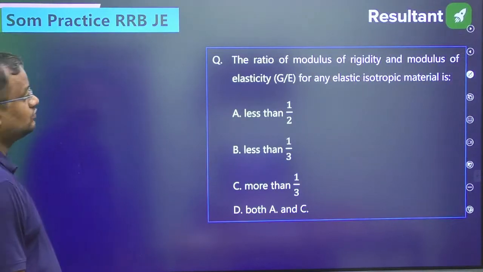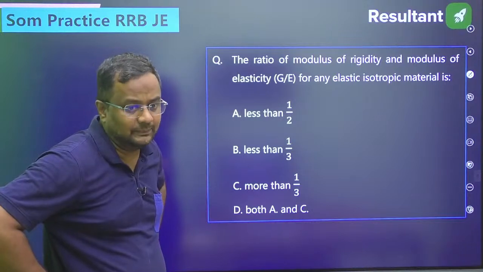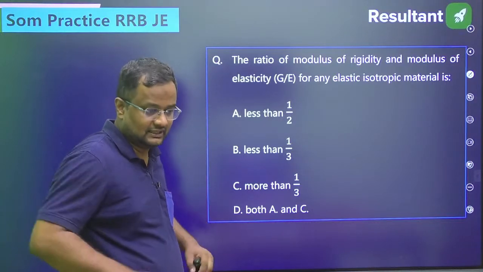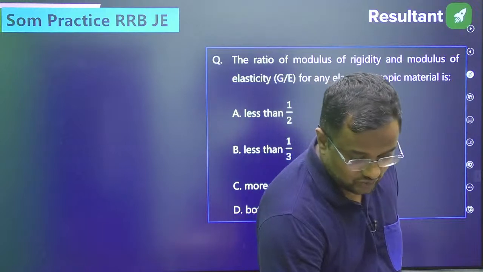Okay, now let us move further, guys. This is a little bit tricky, but I hope you can do this, guys.